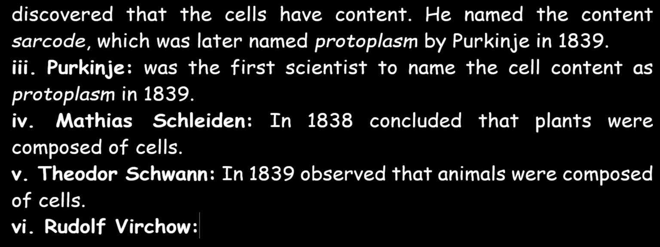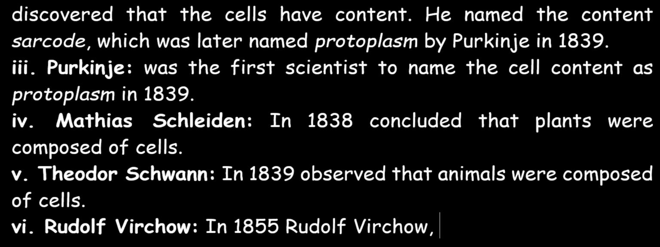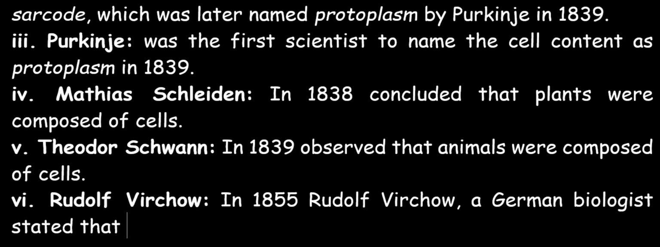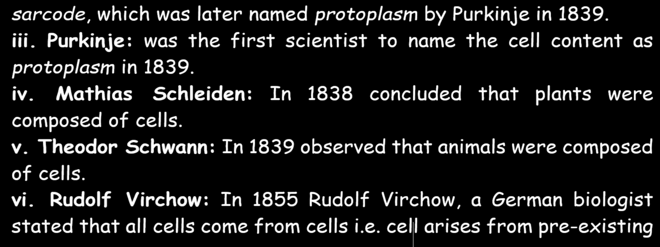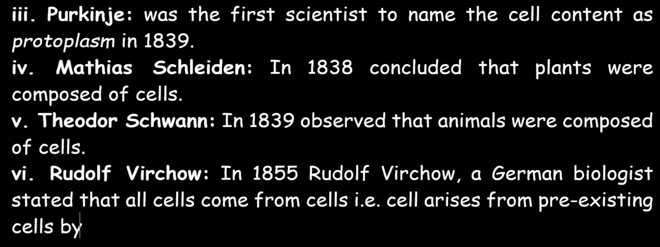In 1855, Rudolf Virchow, a German biologist, stated that all cells come from cells. That is, cell arises from pre-existing cells by cell division.